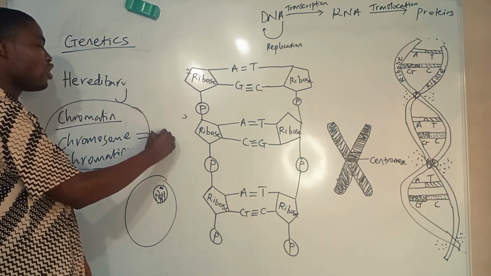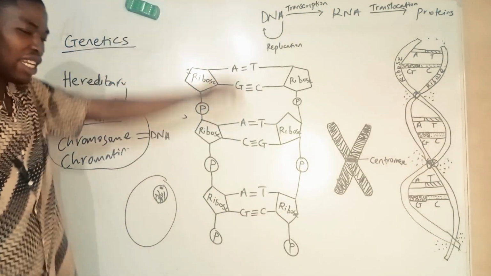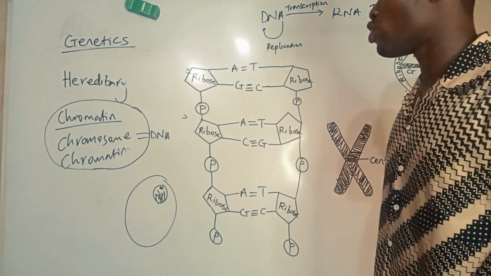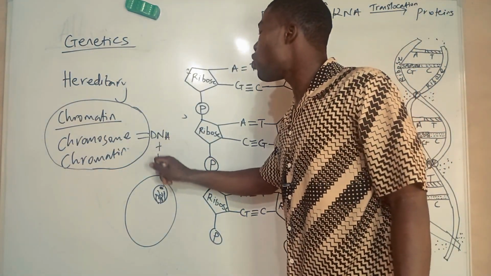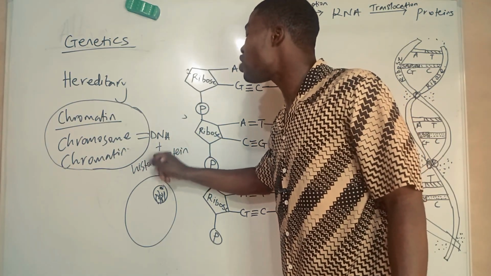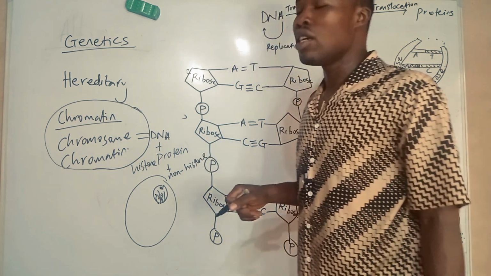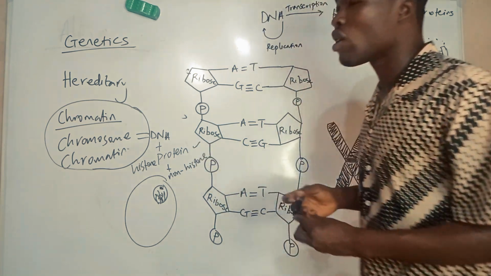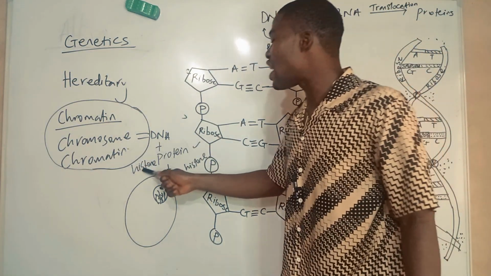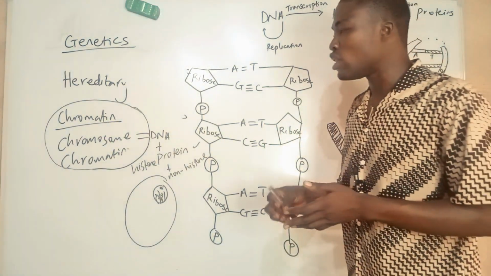Now these chromosomes are made up of a long polymer called DNA, which could be alpha helical in structure or beta pleated in structure. It is also made up of some proteins, usually histone proteins, and some non-histone proteins. These histone proteins occur in groups of eight, called octamers. So DNA plus protein make up the chromosome.